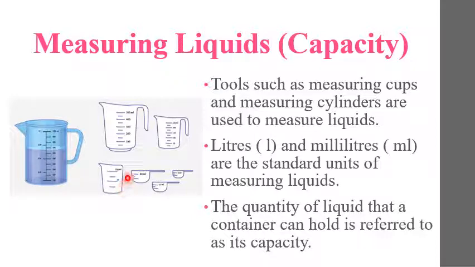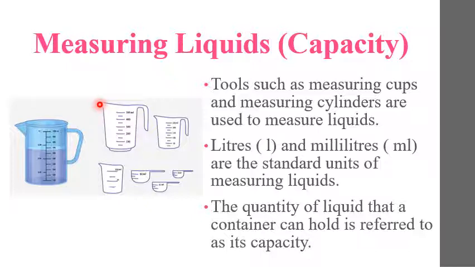Okay, children, you can see the pictures of measuring cups here. If you look at these cups, you will see they are made of clear glass or plastic, and they have markings on the outside of it. They also have a handle and a spout so that we can hold the container, and the spout will help us to pour any liquid easily.